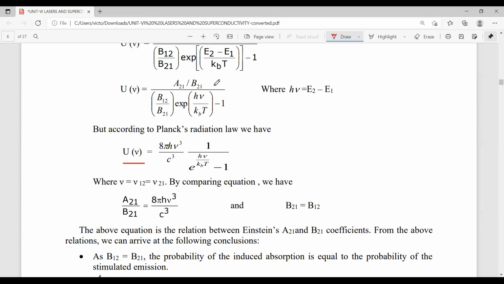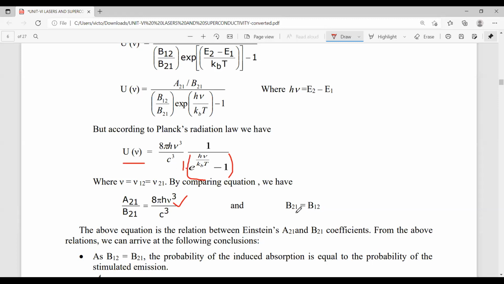Compare these two equations. In place of A21 by B21, we have 8 pi h nu cube by c cube. In the denominator bracket term there is nothing, so we take it as 1. So in place of B12 by B21, we have 1.